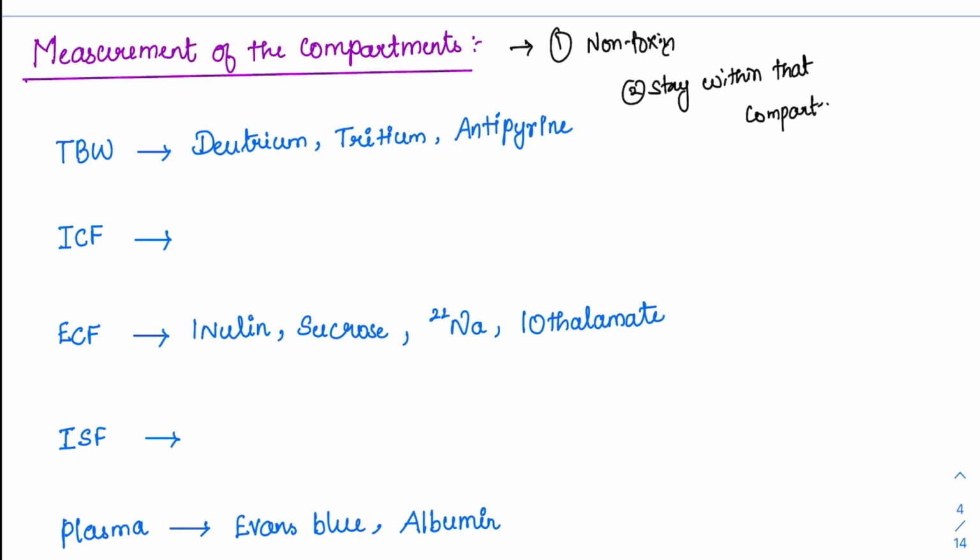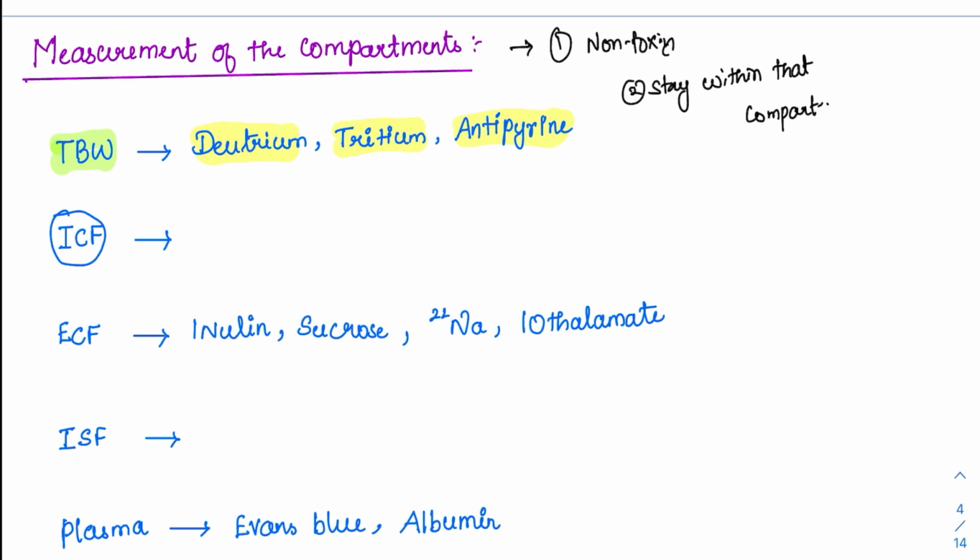Coming to the substances used, we have to remember all of them, because various MCQs can be asked from here. Total body water is very easy to remember. To measure total body water, we use something similar to water, that is, other forms of water: deuterium, tritium and antipyrine. All these three substances can be used to measure the total body water. Then coming to the ICF, ICF cannot be measured directly.